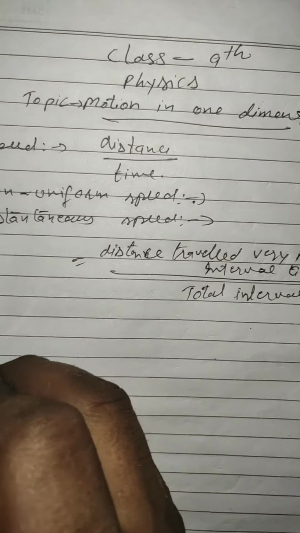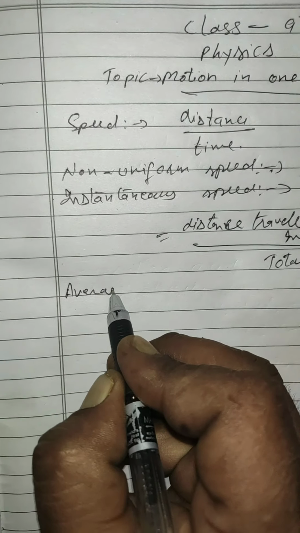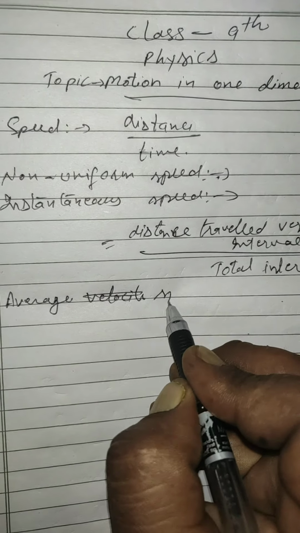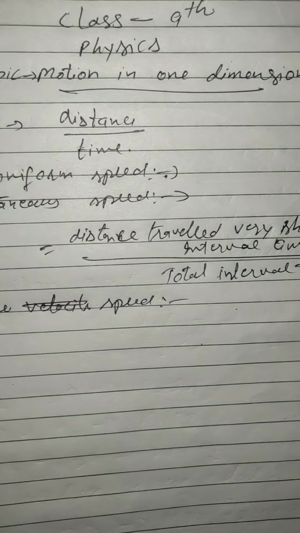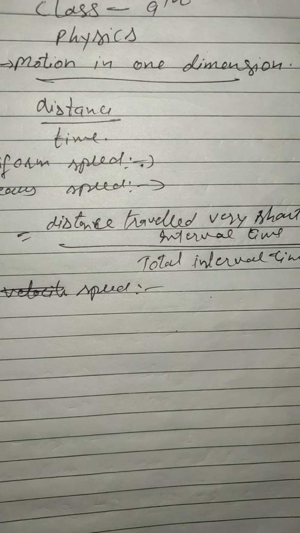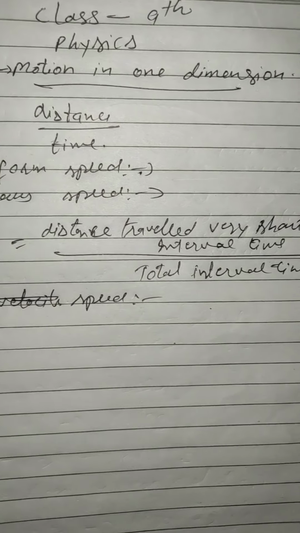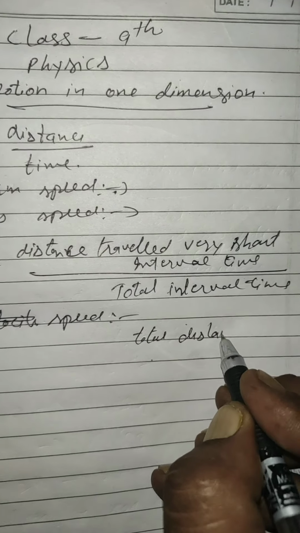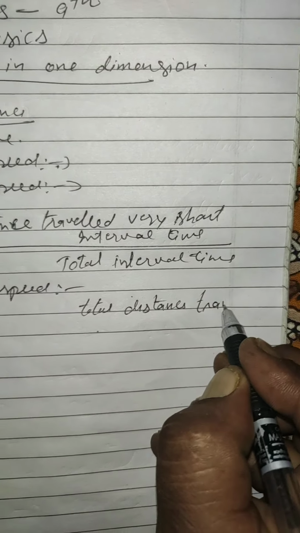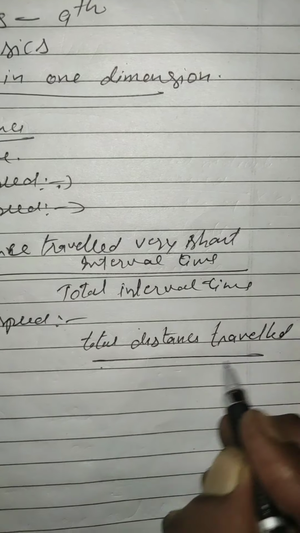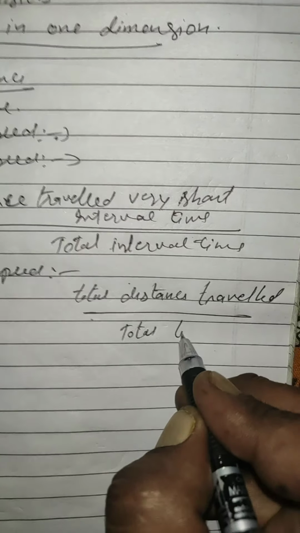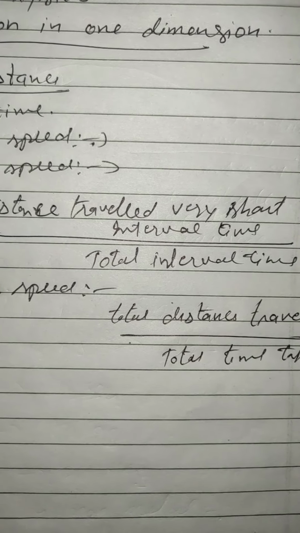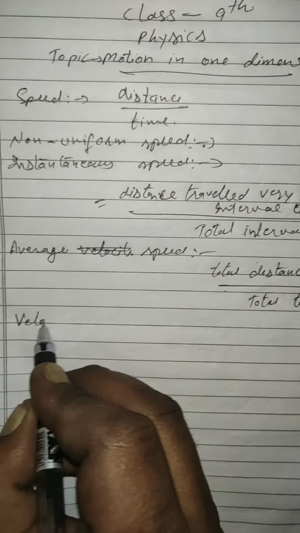In the same way, average speed. Average speed is the ratio of the total distance traveled by the body to the total time taken. This is called average speed. Now the next topic is velocity.